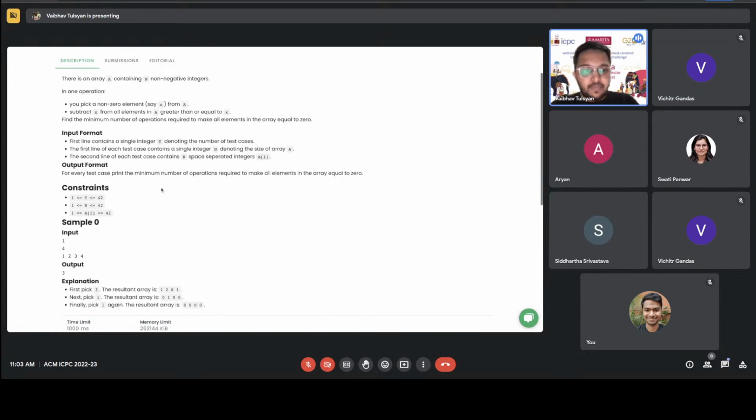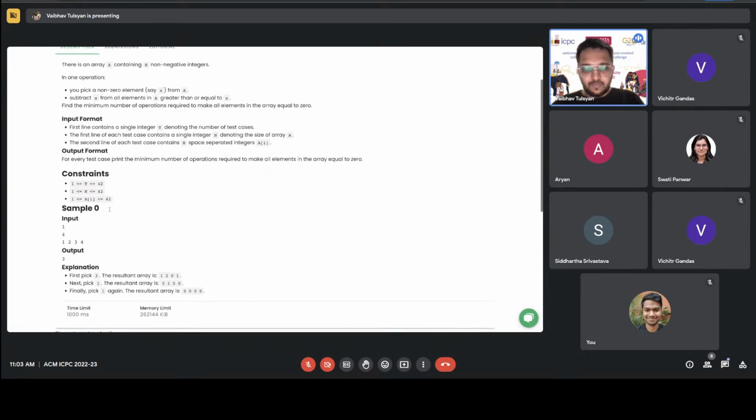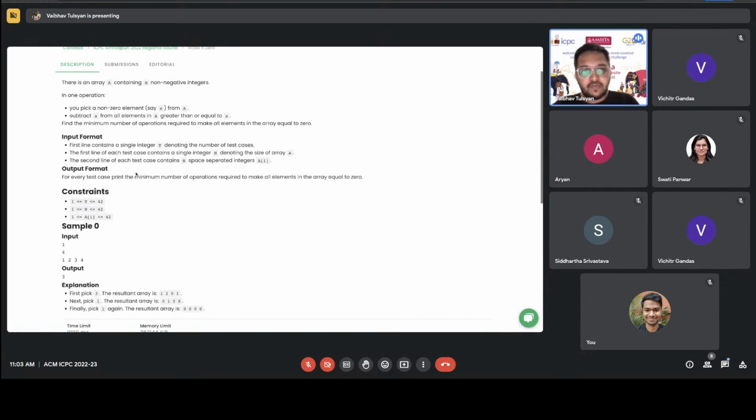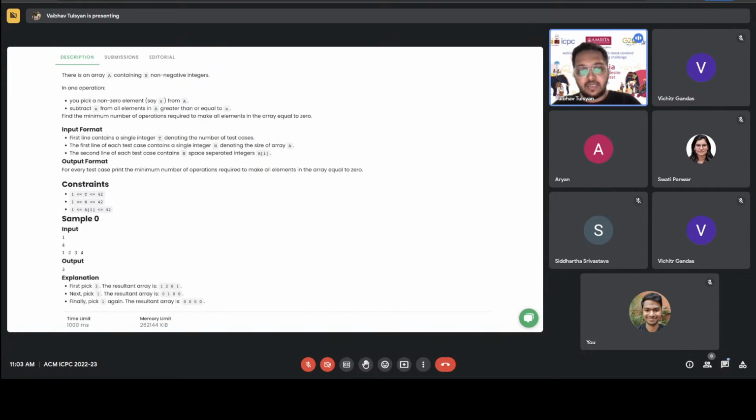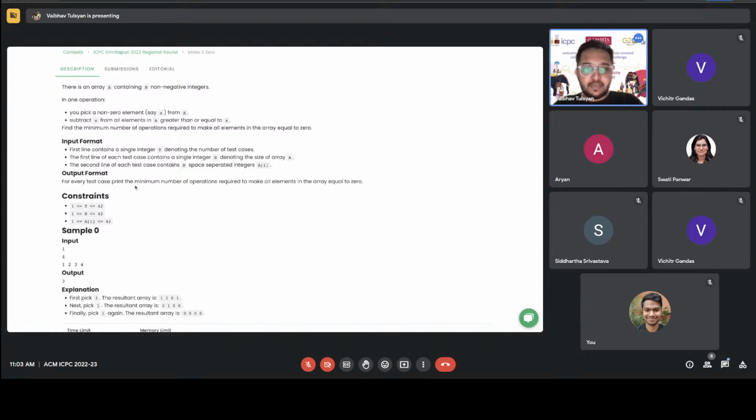The limits are pretty small. You only have 42 test cases per file, the size of the array is at most 42, and every element of the array is also at most 42. The constraints are pretty small, which gives some hint to the contestants about possible strategies. You should also try solving this problem, and in a few minutes we'll discuss this problem, knockout miracles, and several other problems.